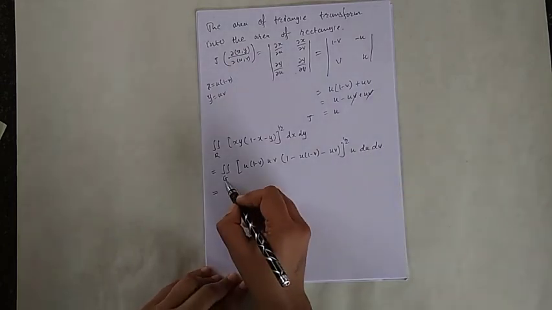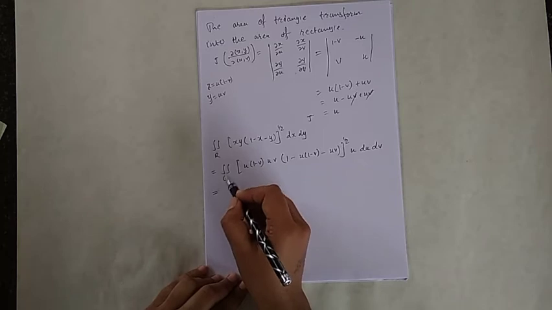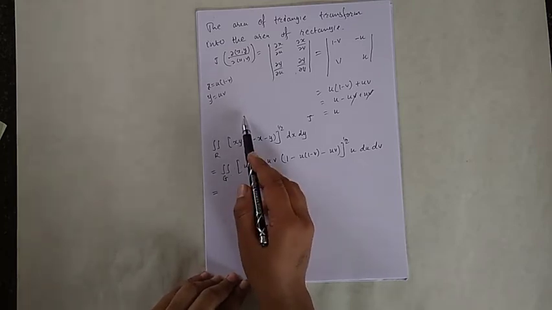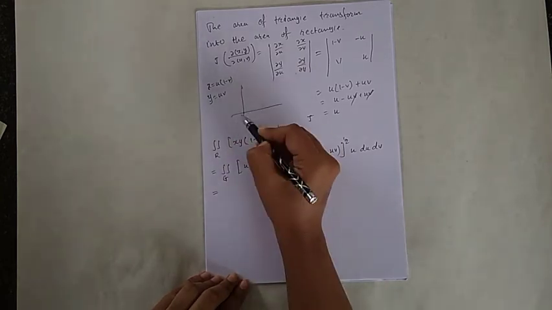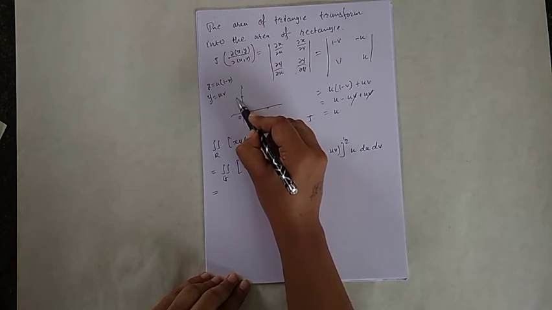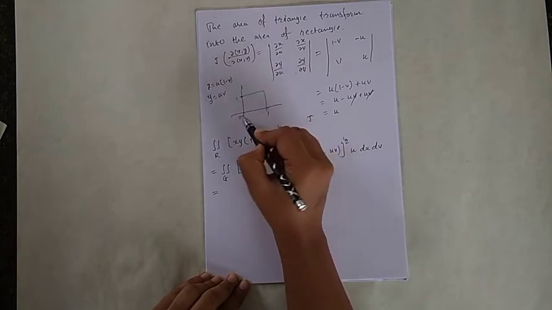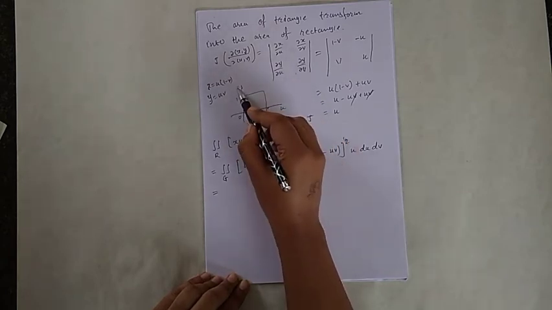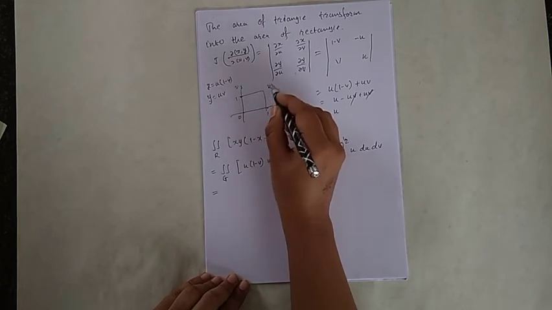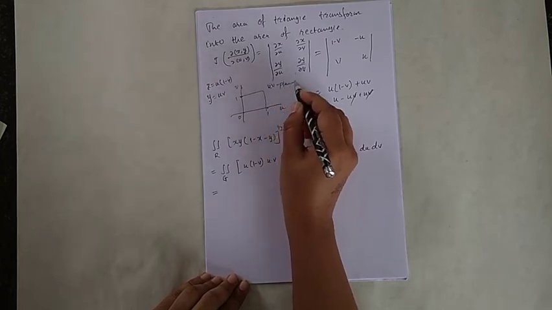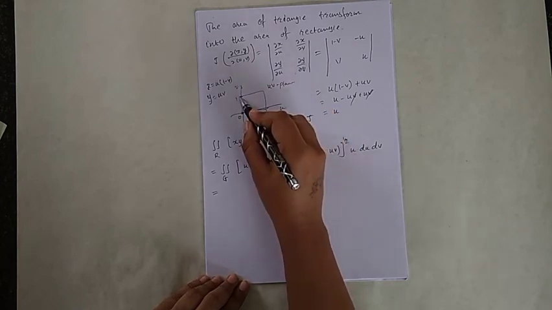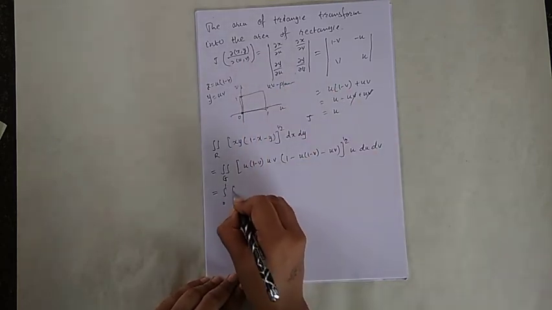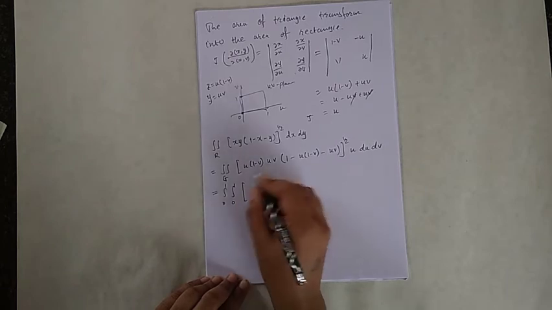So now, putting the limits of this region, u is in between 0 to 1 and also v is in between 0 to 1. My region is like this, 1, 1, right? So here is my u and v in the uv plane. So u varies from 0 to 1 and also v varies from 0 to 1.